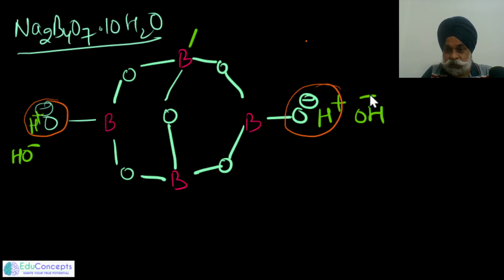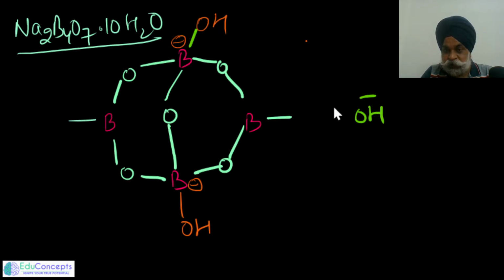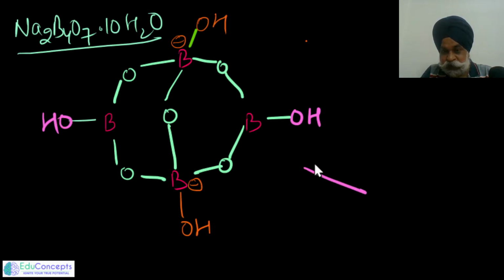Now these two OH negative can join here and create a negative charge here, and also join here to create a negative charge here. So this is a way by which you can understand things in a simpler way. What basically I did is add 2 water molecules to the species.